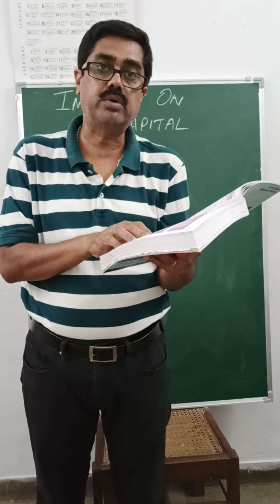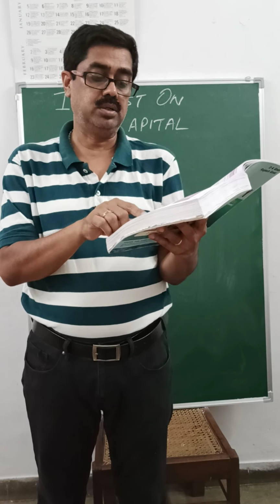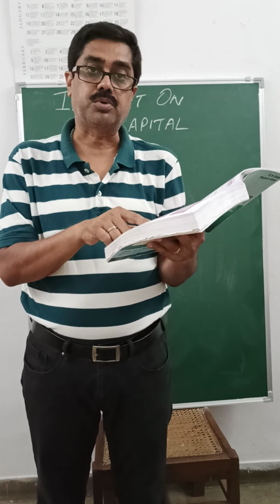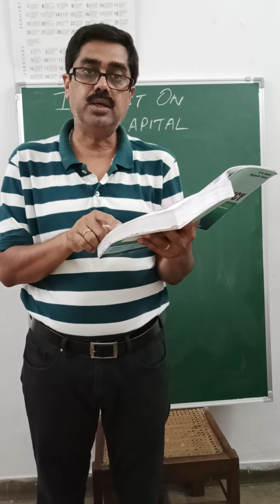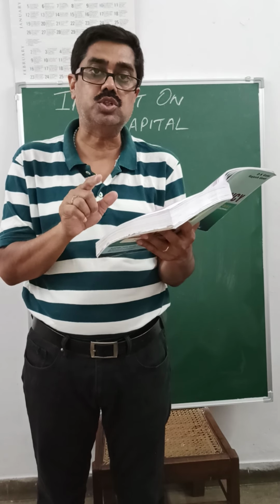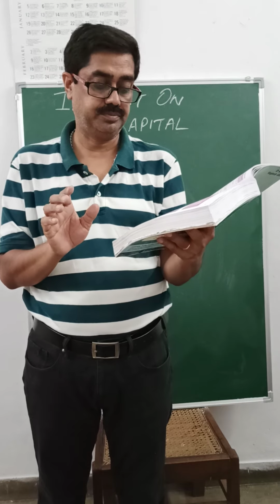This calculation or this record will be made in PL account. You will open PL account for the year ended as we used to do earlier. On the credit side, you will post profit 15,000. On the debit side, you will post interest on capital in full. That is, A's share 16,000, B's share 8,000, 24,000, and the net loss, that is 24,000 minus 15,000, 9,000, will be transferred to capital accounts of A and B in their profit sharing ratio. As you can see, it is coming 5,400 and 3,600. Thus, both sides will be equal.